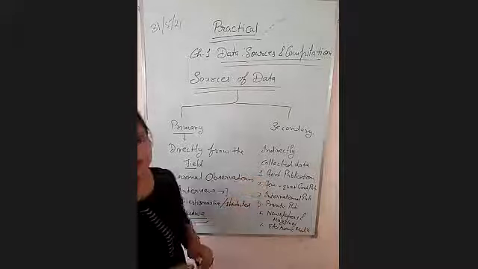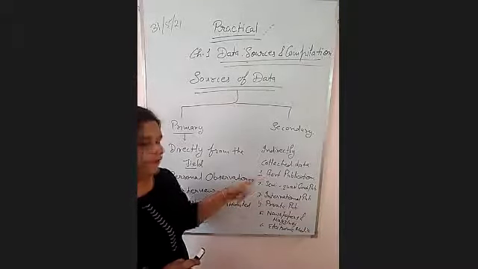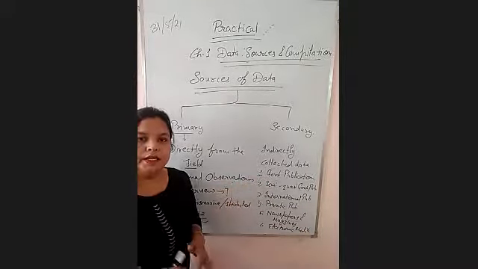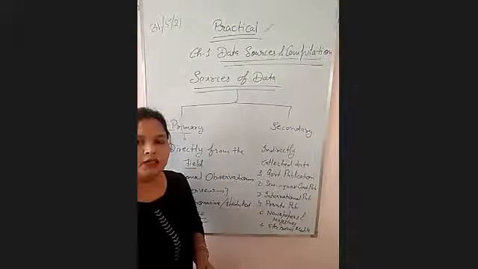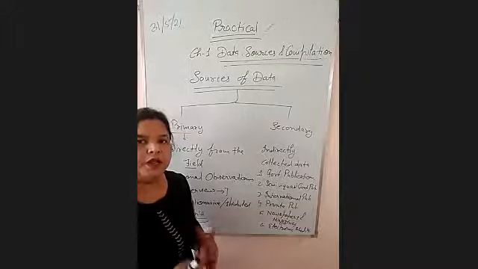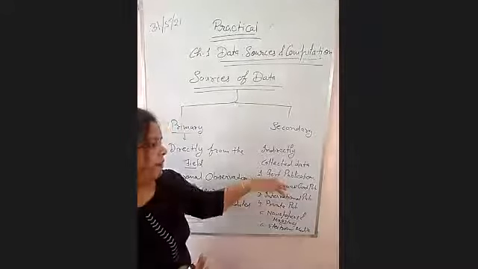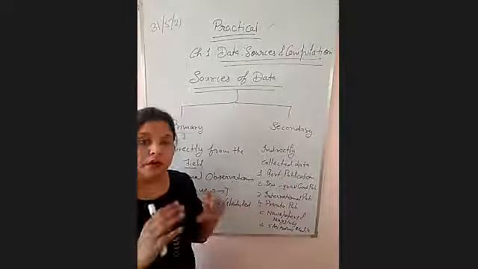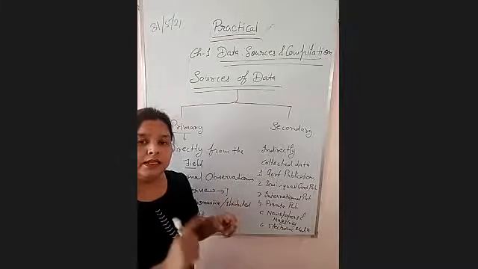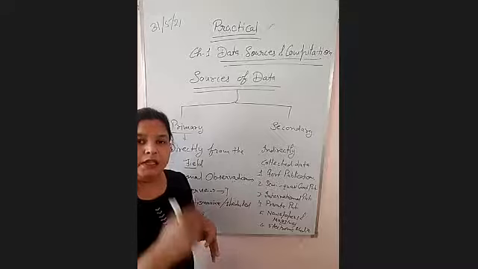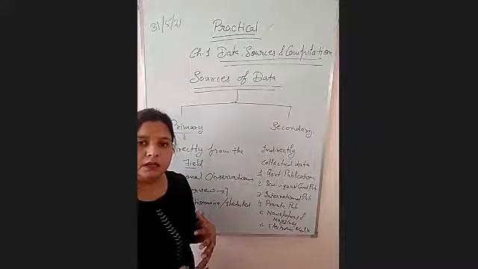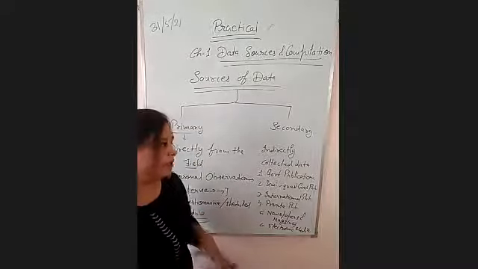First is government publication. When we use the data of India's population from 1901 to 2001, we are using already published government data, because the government of India held the census, collected the data, and after that published the data about the population of India.